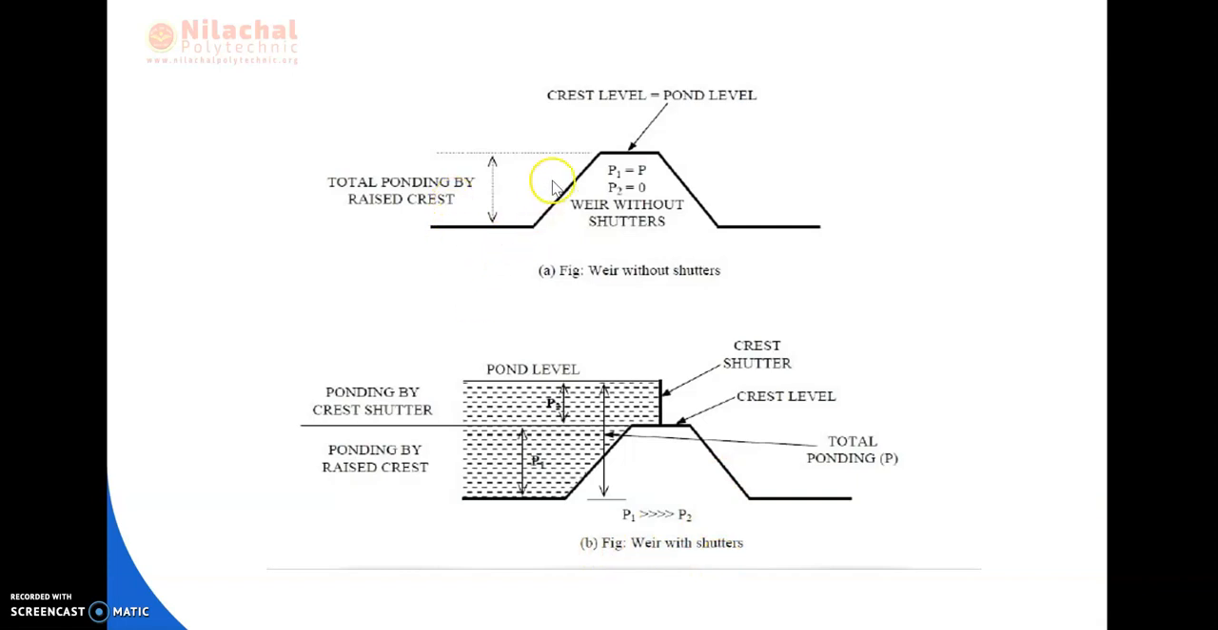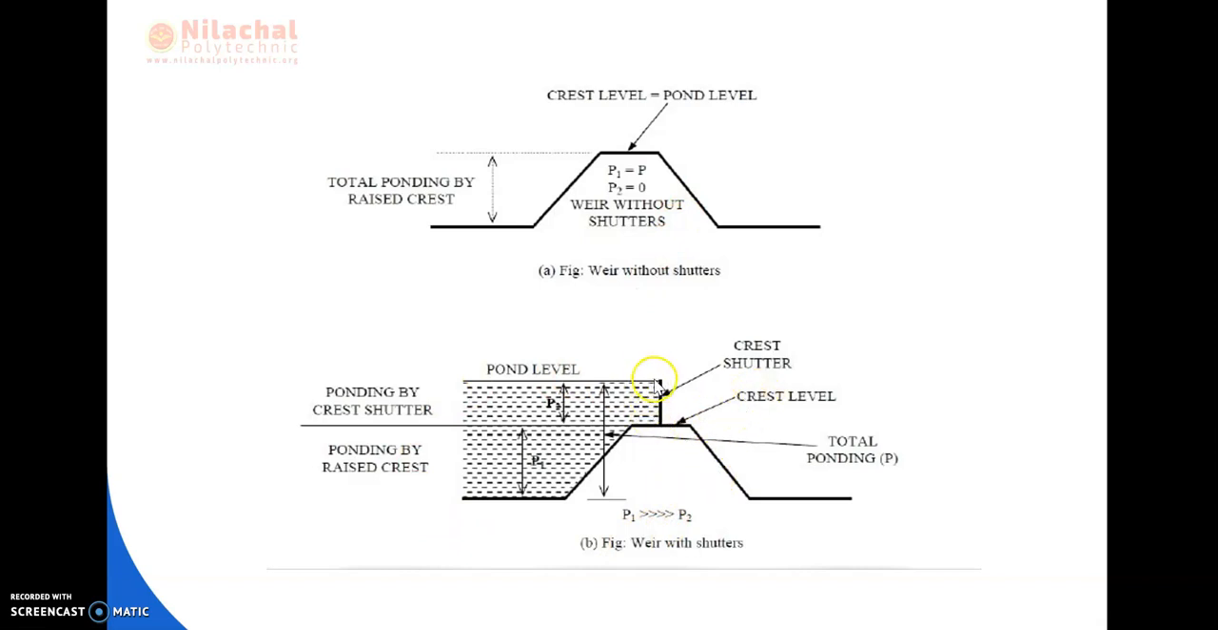So here you can see in the figure, this is the crest level, that is known as the pond level. This is the total ponding by the raised crest. This is the crest over which the water has been raised. This is the weir without shutters. Here the shutters have not been provided, but in this picture the shutters have been provided, okay.